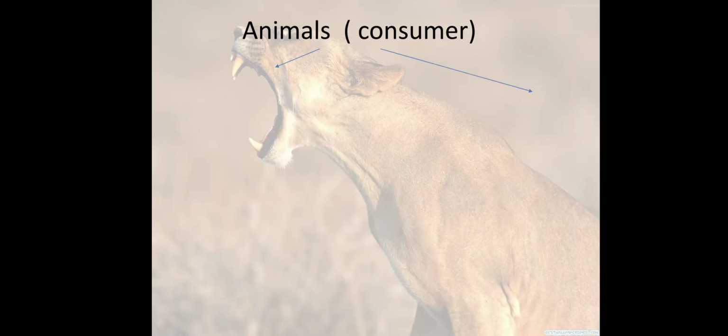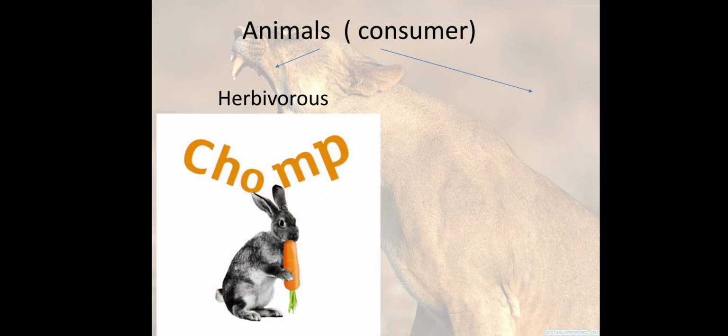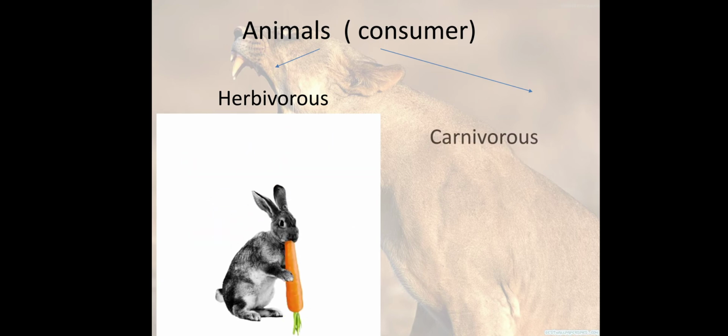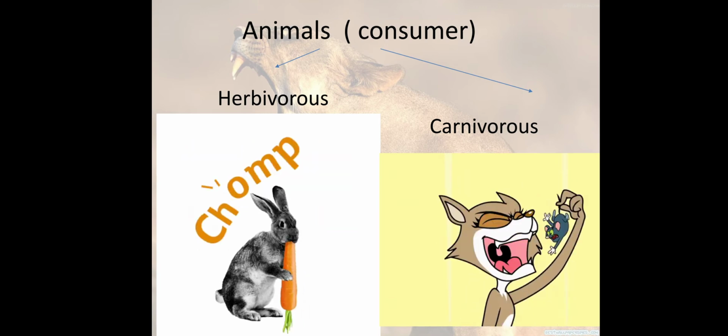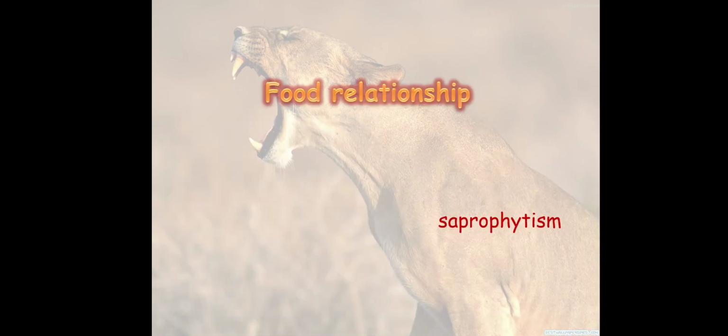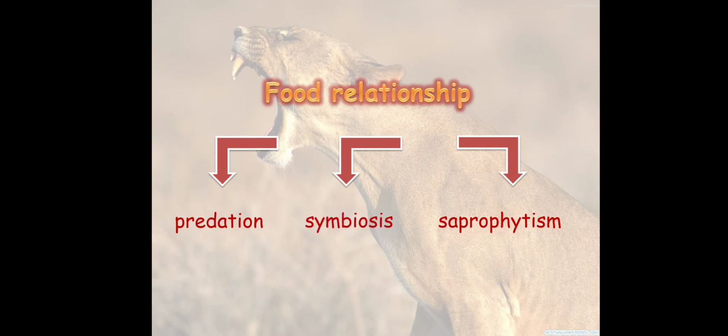Animals are called consumers. We have two types of animals: herbivorous, where the animal feeds on plants, or carnivorous, where the animal feeds on another animal. Now, food relationships. We have three types: predation, symbiosis, and saprophytism.